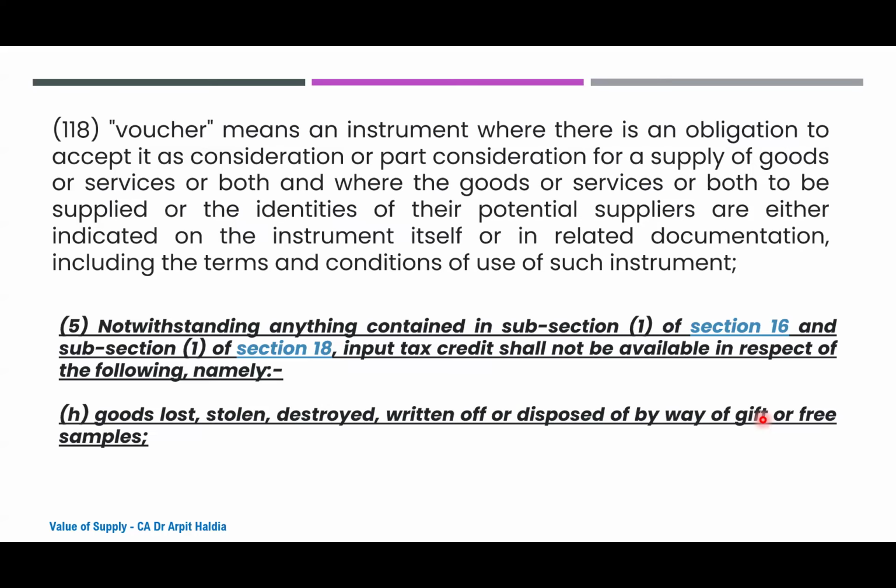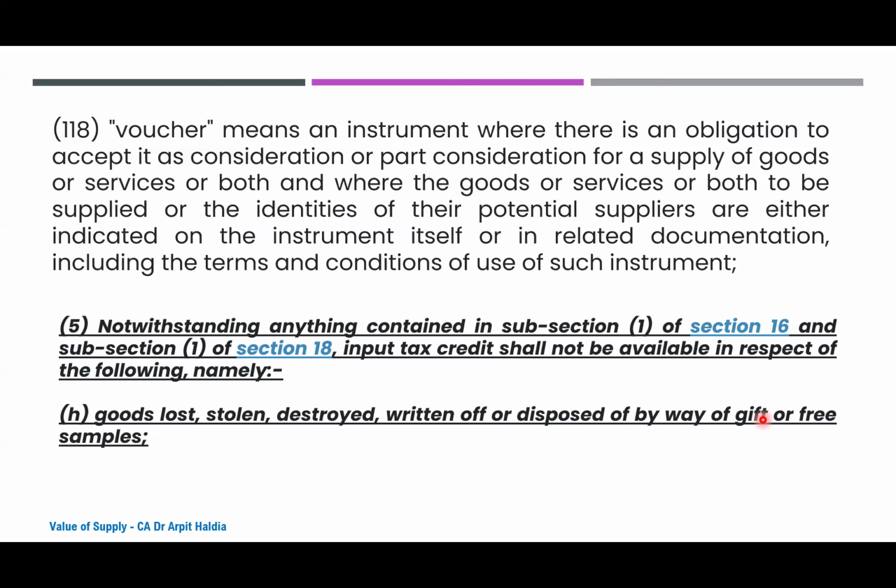And if we go through Schedule 1 Para 1, it says permanent transfer or disposal of business asset where input tax credit has been availed on such assets. So supposedly, if I am giving something by way of gift, section 17(5)(h) says that ITC cannot be taken.